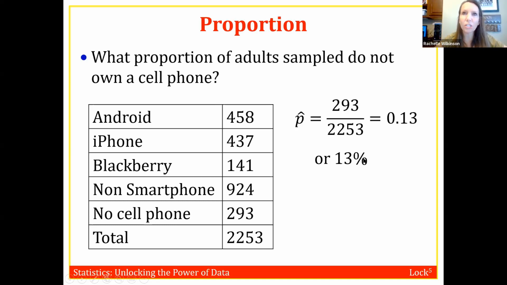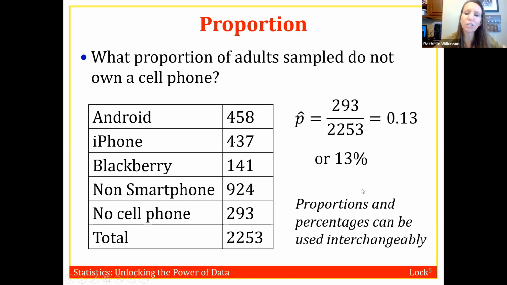Percents and proportions can sometimes be used interchangeably, but it's really important that you write them the correct way. So for example, if you just wrote 13 but did not include a percent sign, then your answer would be wrong, okay? Because if you're talking about a percentage, you have to have the percent sign. And then a proportion is going to be a number between 0 and 1, so you're going to have the 0.13. To change to a percent, you move the decimal 2 places and then add that percent sign.